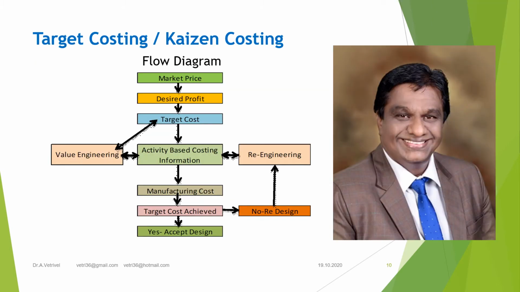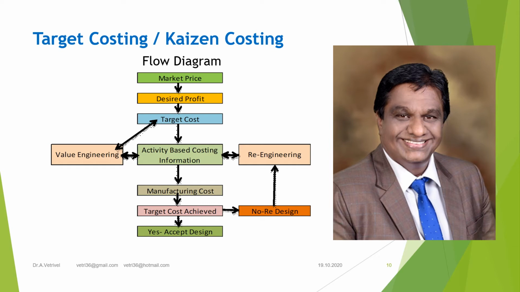This part is very, very important. That is the target costing for Kaizen costing flow diagram. The top one, market price. Today's market is dictating the price. It is called market based. Customer is dictating the price. So it is a customer driven market, not seller driven. So market is dictating the price and the company wants a desired profit. So market price less the desired profit is the targeted manufacturing cost, as we have discussed in the earlier slide.